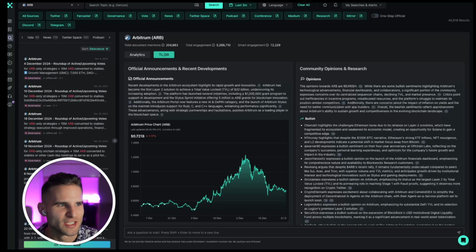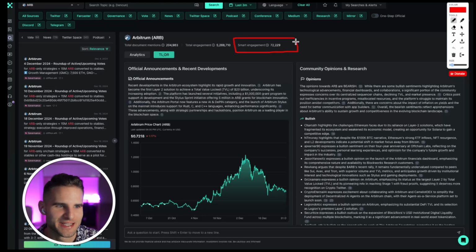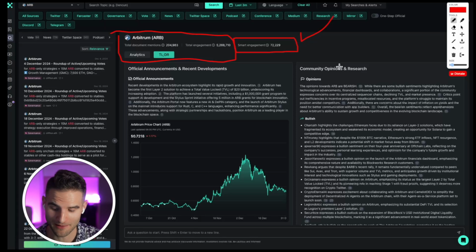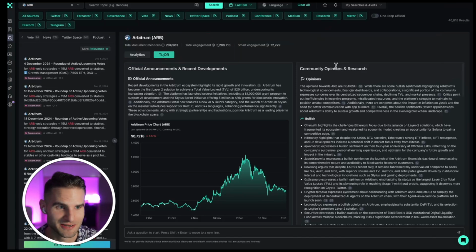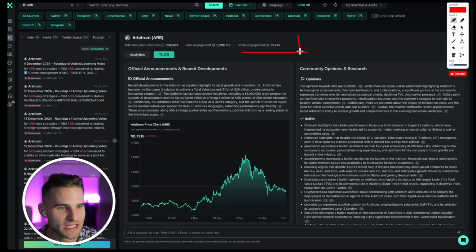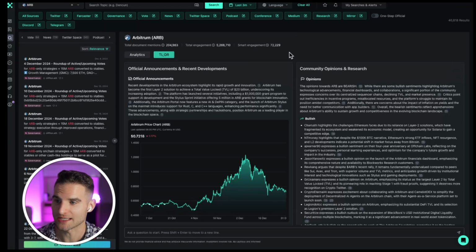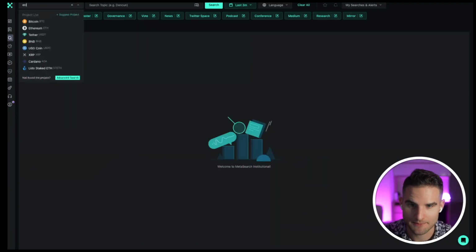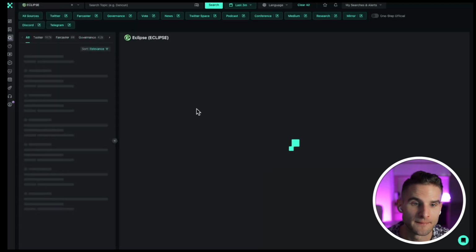So Kaito did a great thing. They're like, hey, we know there's a bunch of fake engagement out here. So what we're going to do is target the people that are in the know in Cryptolandia, and actually split out their engagement. So you can see the total engagement here, right? But we have this separate section, which shows how many intelligent people, how many non-NPC bots are talking about you. This is a very interesting area, and I highly recommend looking at it. If you see a huge delta between those two values, you're like, hey, how do we get more smart people talking about us? Let's look at another project like Eclipse, I think is a very interesting one to look at.